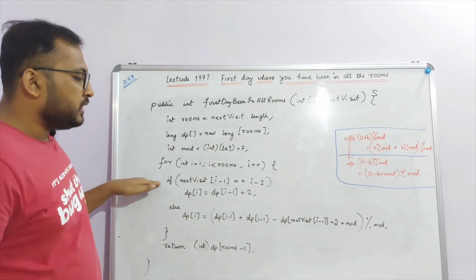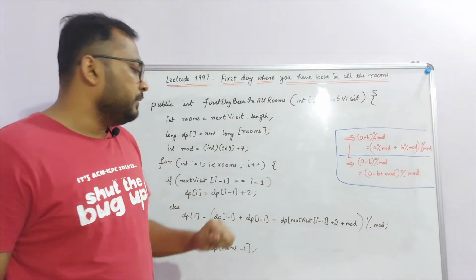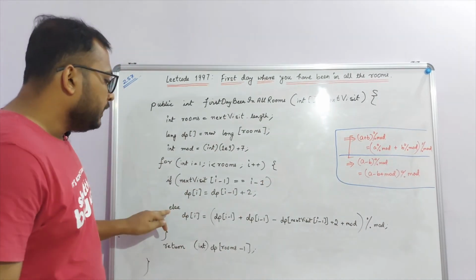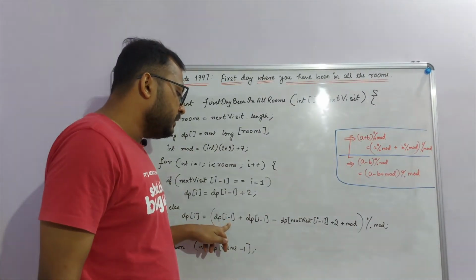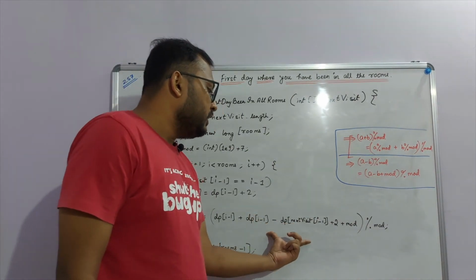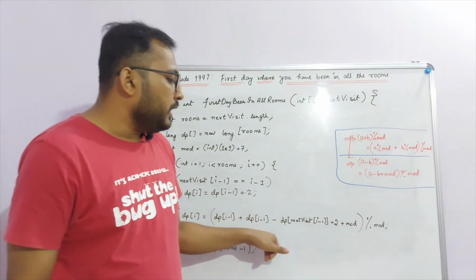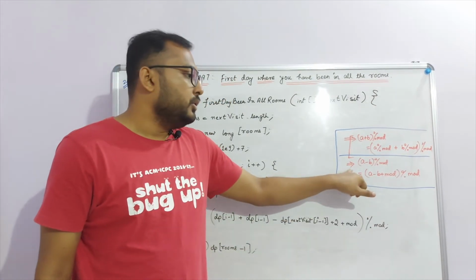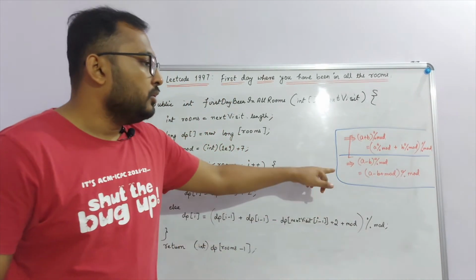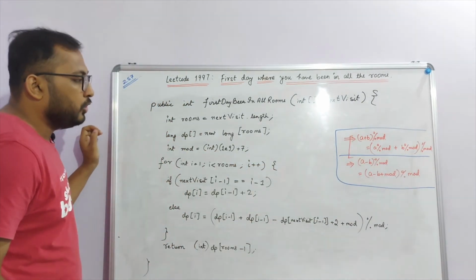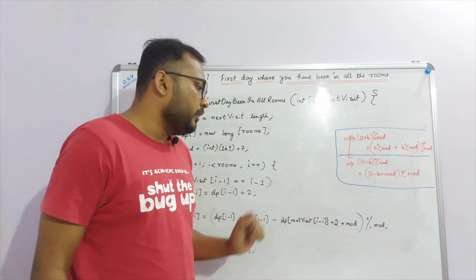So if next visit of i minus 1 equals i minus 1, this condition I have already shown, we simply need 2 more days to reach room number i. So that's why dp of i is dp of i minus 1 plus 2, else dp of i is dp of i minus 1, which is the number of days needed to reach room number i minus 1, and now the transition, the number of days to reach from i minus 1 to i. So this is the transition value. I also add a mod value here because whenever you do a minus b mod, this is the modular property. If you do a minus b modulo mod, then it means (a minus b plus mod) whole mod. So that's how you treat subtraction in modular arithmetic. Finally, I return the answer. So these things should be known to you when you solve this problem.